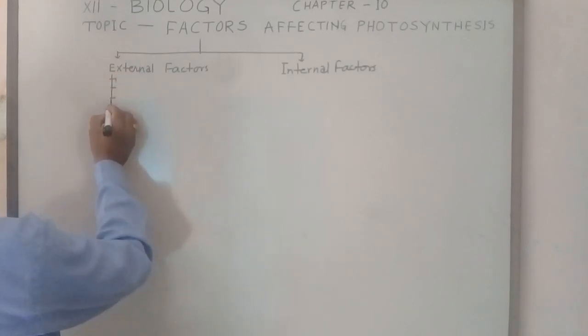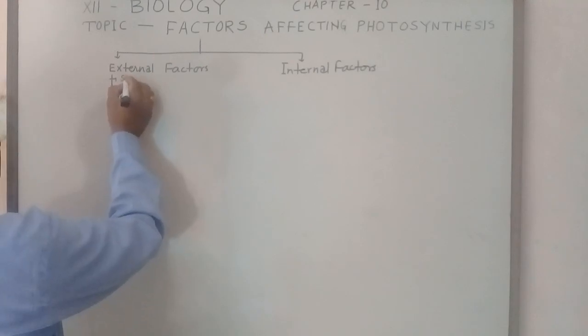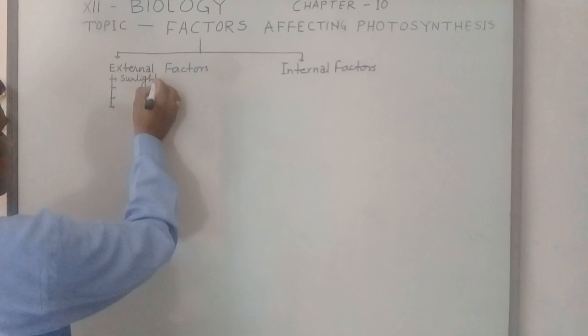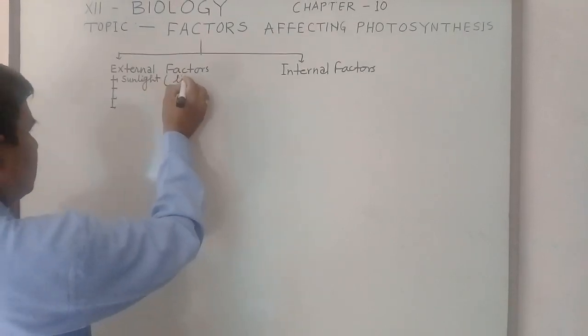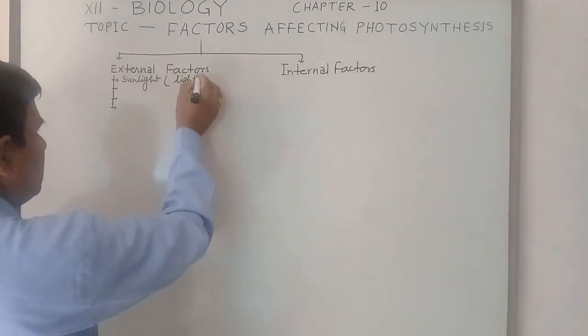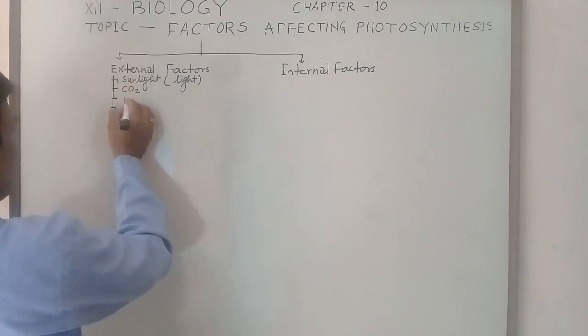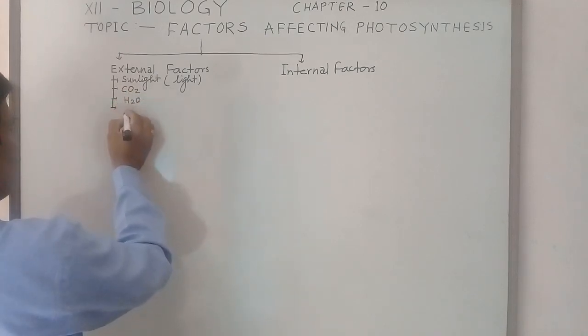The important factor is sunlight, meaning light, and the next factors are CO2, H2O, and oxygen also.